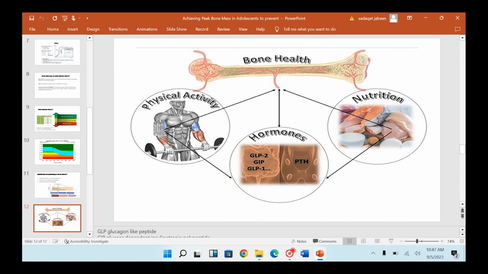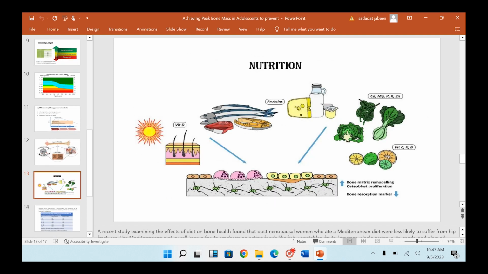The second important factor is nutrition. Nutrition is very important because for the health of the bone we need proteins, we need minerals like calcium, magnesium, etc. We need vitamin D. So all these components can be provided by having an adequate balanced diet. It has been shown in a study that postmenopausal women who used the Mediterranean diet were not prone to develop fractures in postmenopausal life as compared to the other group.